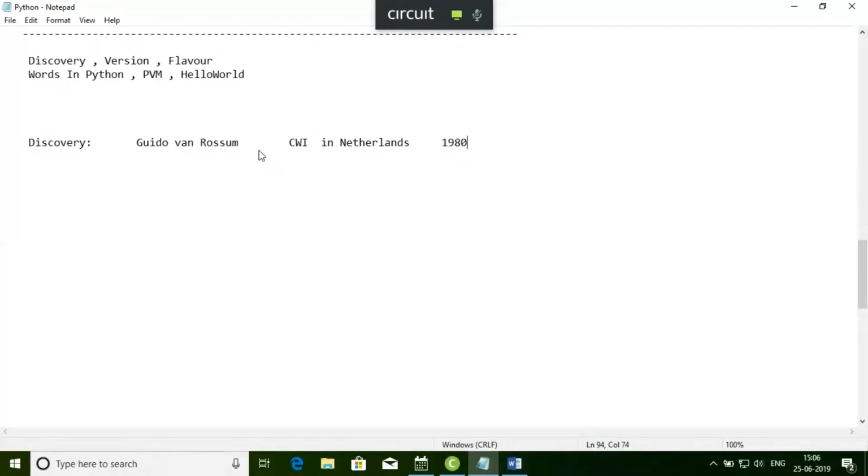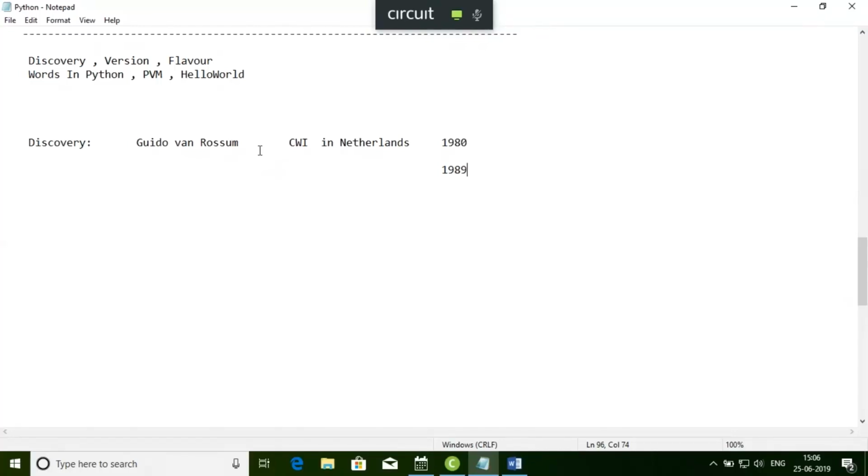And at that time, there was a language called ABC. Most of the syntax in Python actually came from that language called ABC. But officially, Python started its operation in the year 1989. It was created earlier, but officially Python 1989, that time its implementation actually started.